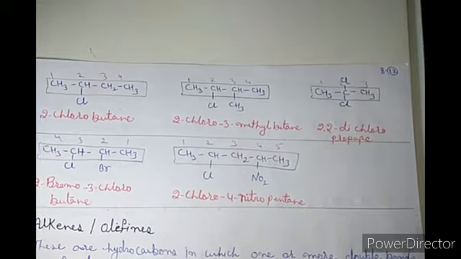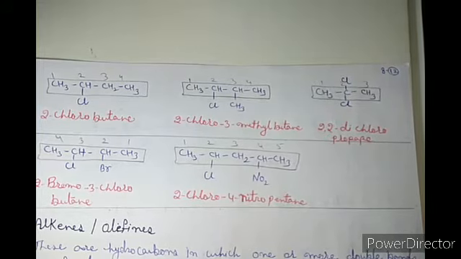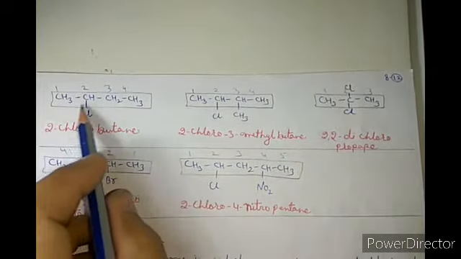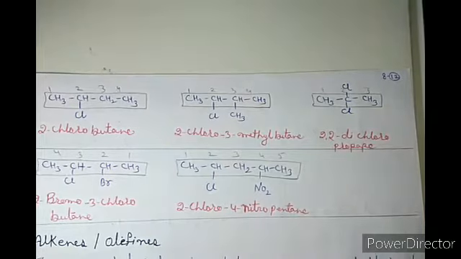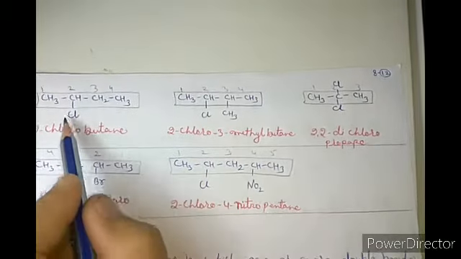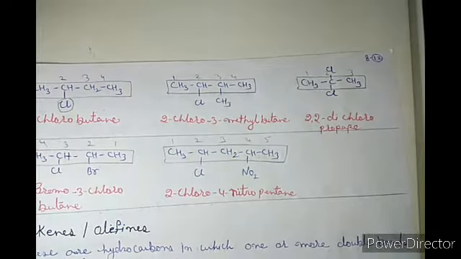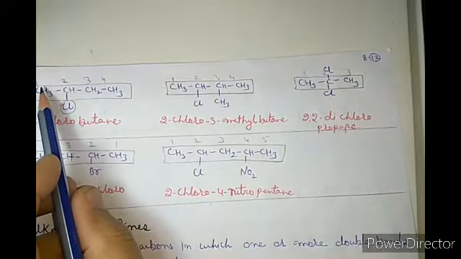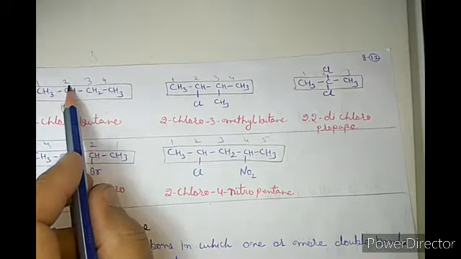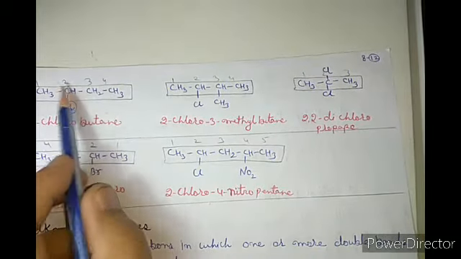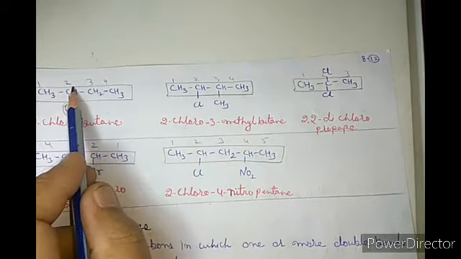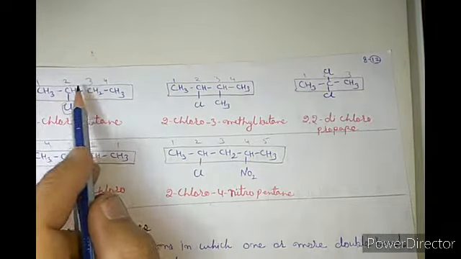Got it? Now consider some more examples. That one. Here this is the main chain and it is a substituent. Give the minimum number to the substituent. If we start numbering from that, then 1, second. From that, 1, second, third. So that is the minimum number from that side. So the numbering is done from that one.